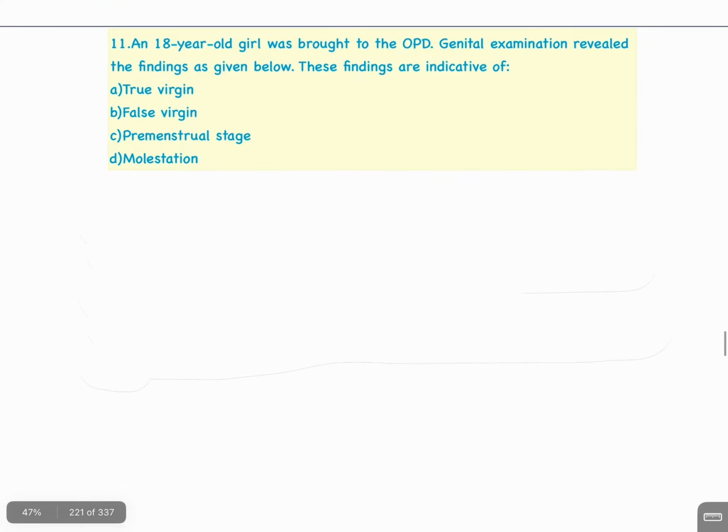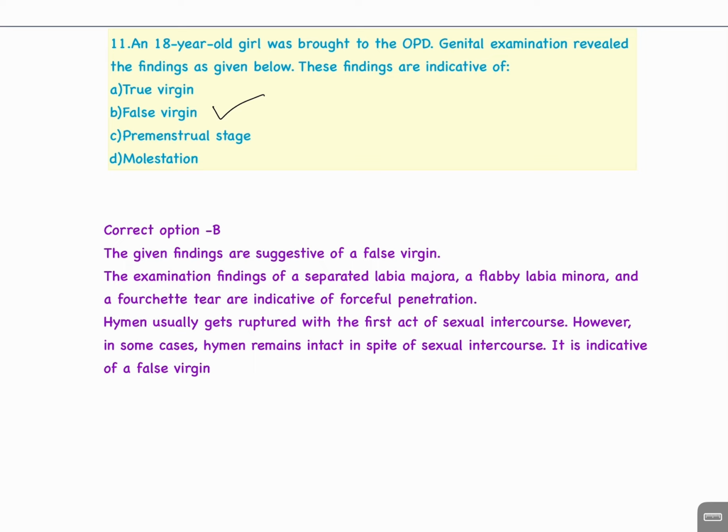Question number 11. An 18-year-old girl was brought to the OPD. Genital examination revealed the findings as given below. These findings are indicative of A. True virgin, B. False virgin, C. Premenstrual stage, D. Molestation. Correct answer is B. False virgin. The given findings are suggestive of a false virgin.